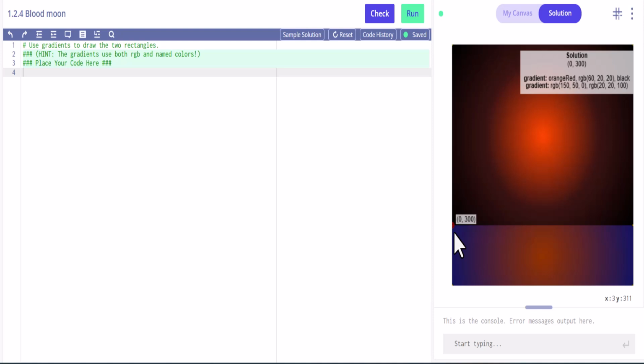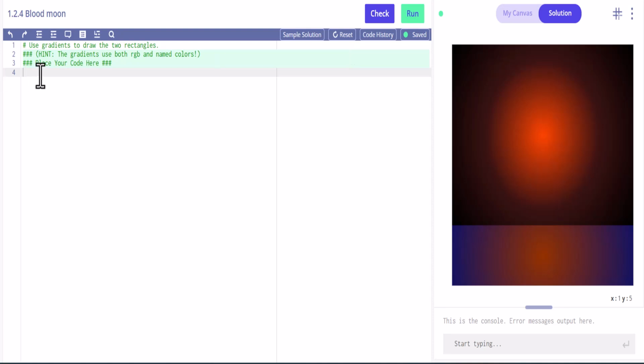Okay, so let's go ahead and draw our rectangles first. This is the first one, so 0, 0. And then it's going to stretch across the entire screen, so that's 400 in width. And then the height goes from 0 down to 300, so 300 is the height. We'll remember that down here for this rectangle, the height will be 100. And then we're going to fill this, and it's going to be a gradient.